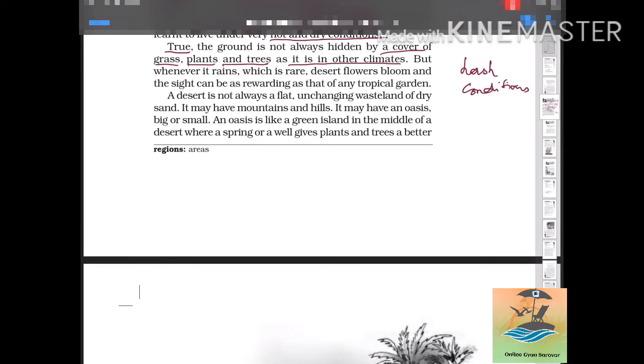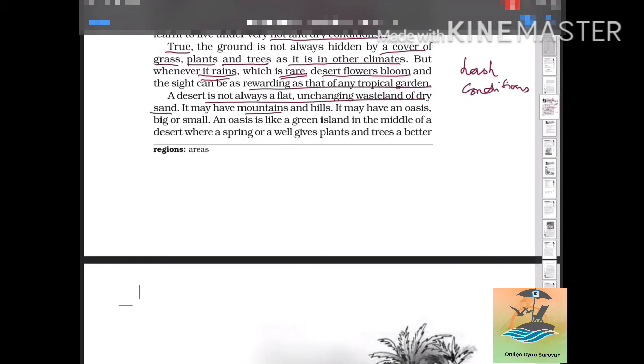But whenever there is rainfall in a desert area, which is very rare, very little rainfall, at that time we can see desert flowers blooming, and the sight can be as rewarding as it can be in a tropical garden. So the scenery is very enchanting and beautiful to look at. A desert is not always a flat, unchanging wasteland of dry sand.